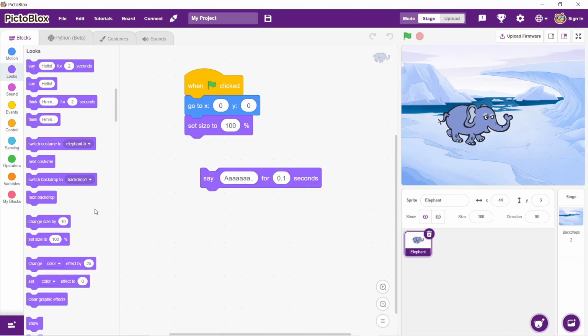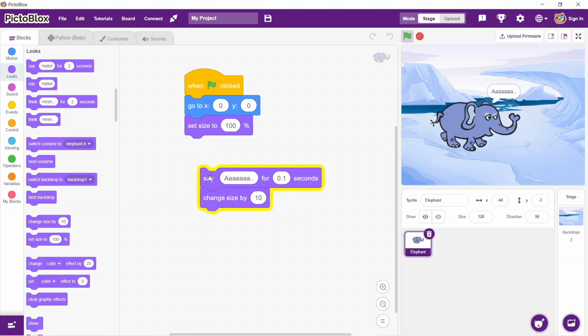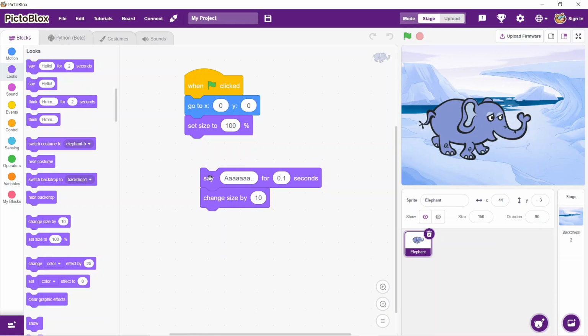Also, while speaking out the message, the elephant should grow in the size. So we will take this instruction, change size by 10. And once we click on this, you can see on the game stage, the size is getting increased, but only for a limited number of time.